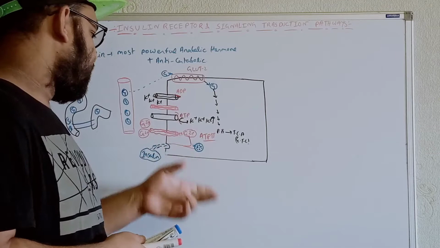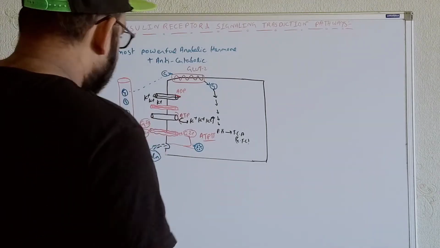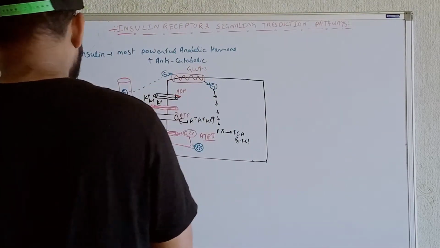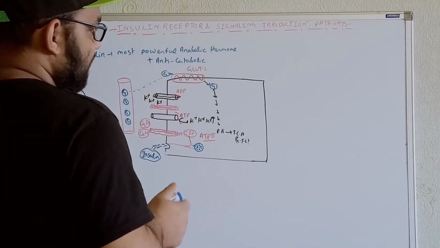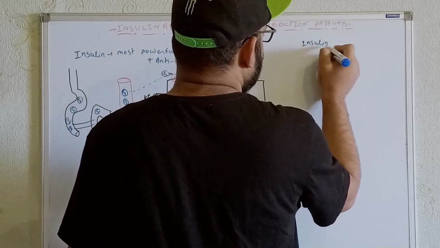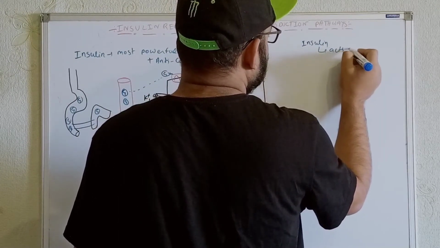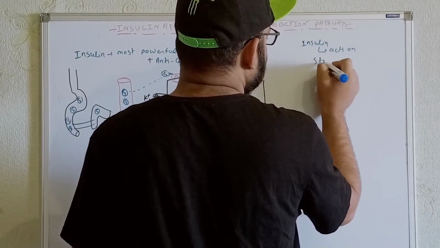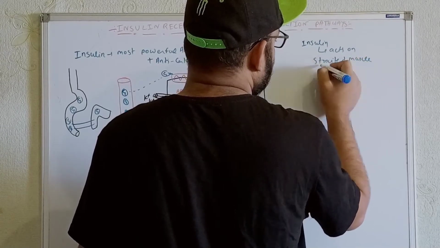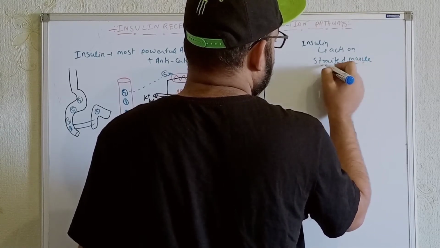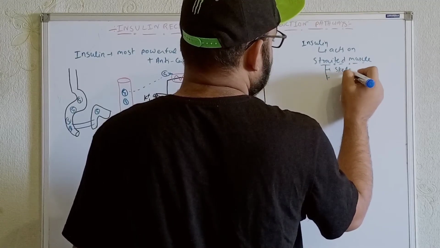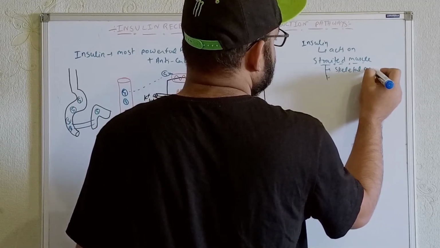Now let's talk about who gets the insulin over here. Before that, let's talk about this: basically, insulin acts within the striated muscle. Striated muscle means we'll get skeletal muscle, along with that we'll get cardiac muscle.